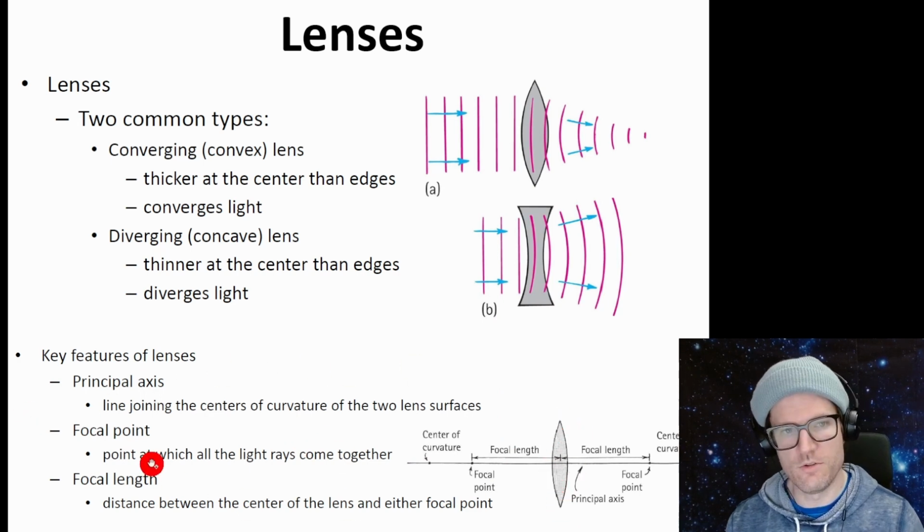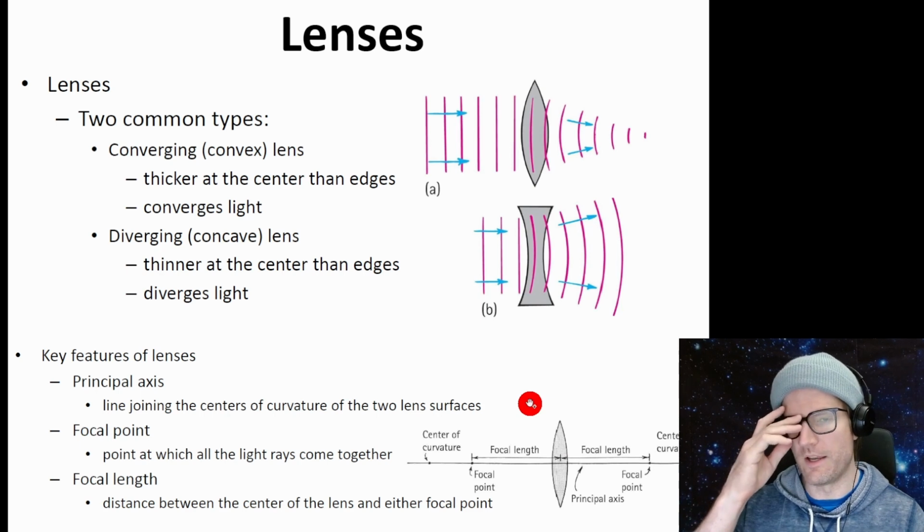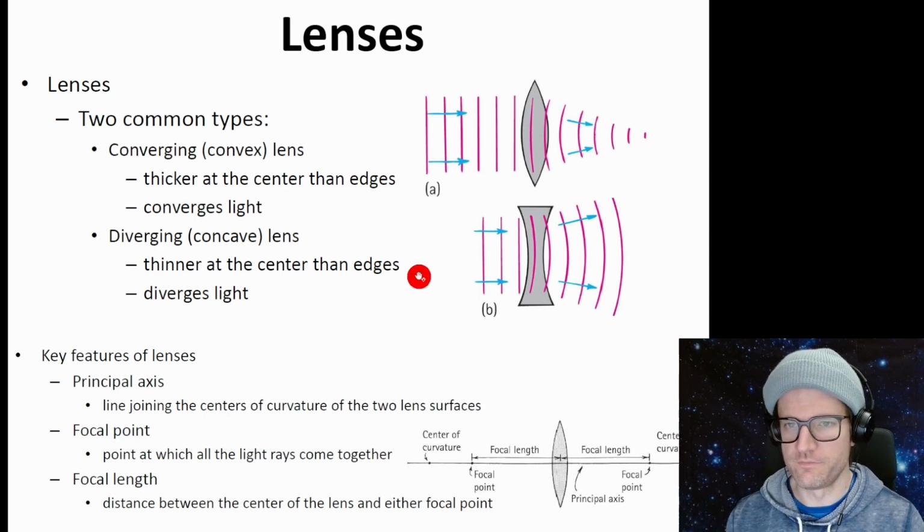Okay, we're not going to use this to do any calculations, but this is how calculations would be done. If we had these properties of the lenses, we could calculate different image distances and we could design glasses.